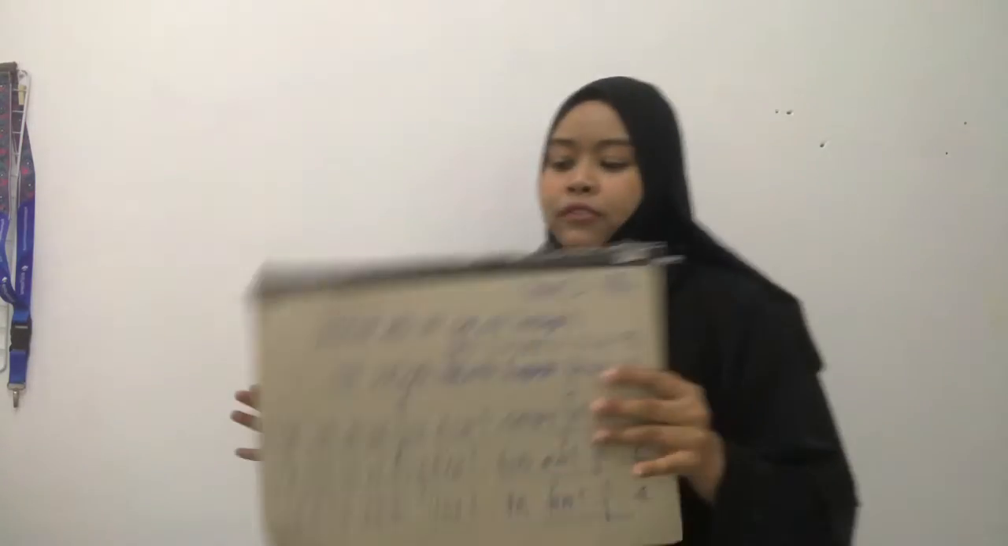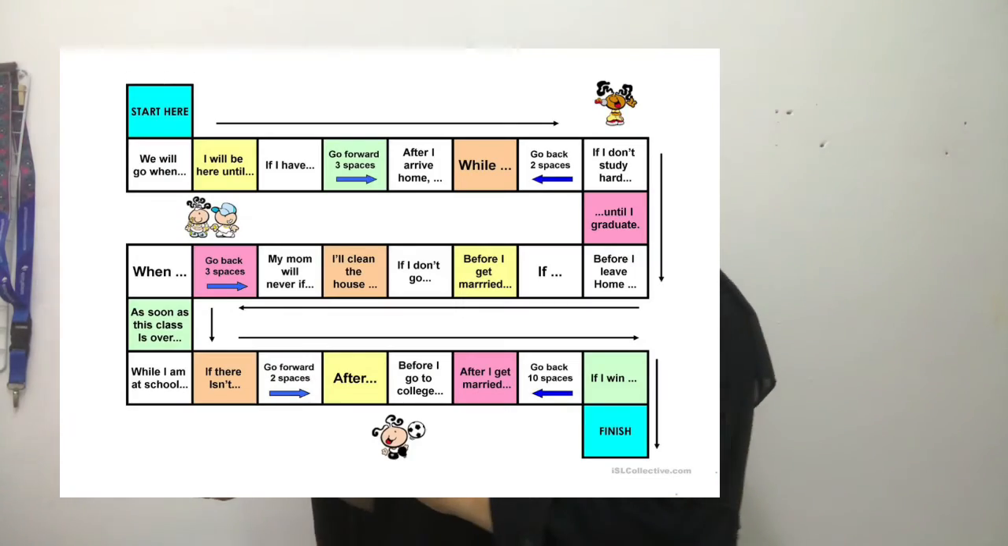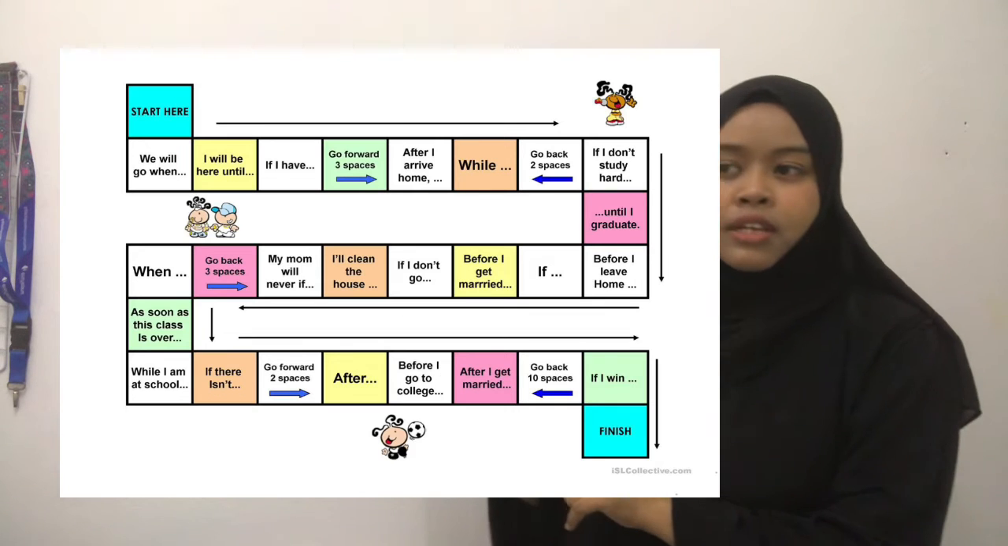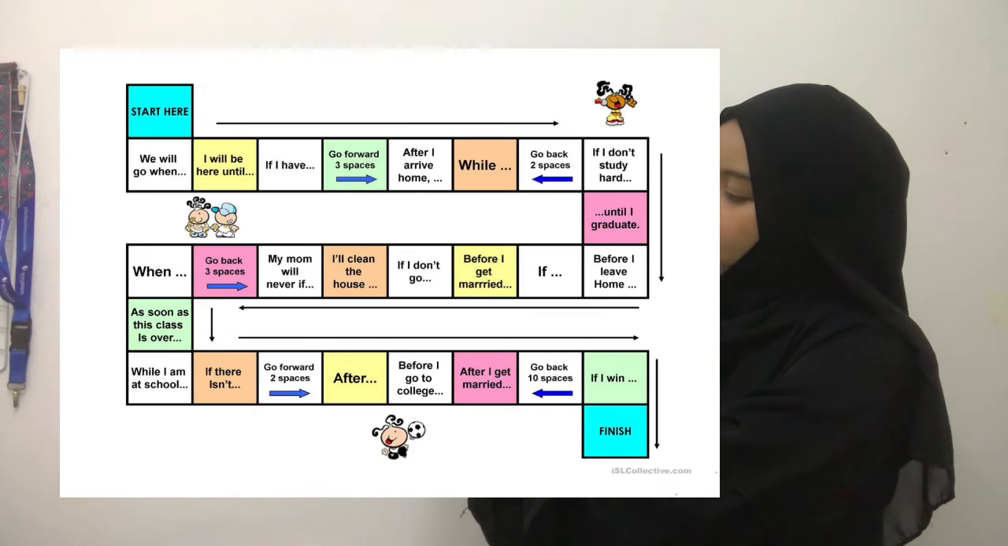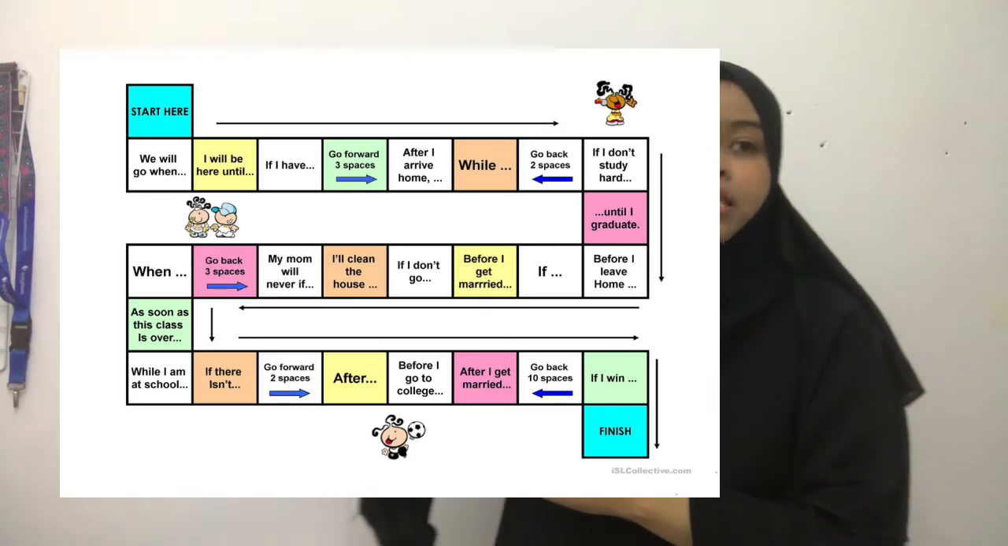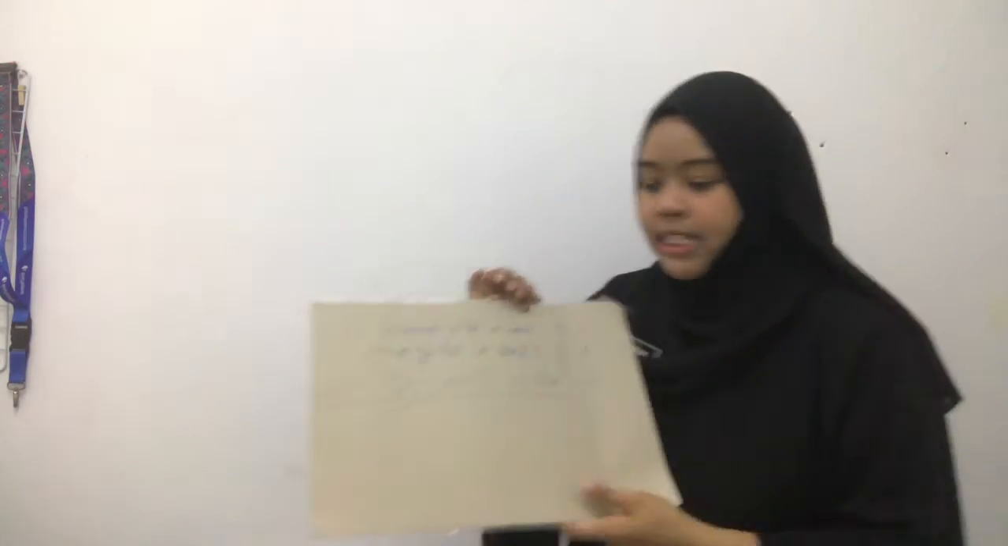Have you ever played board games before? Yes, you roll the dice and move your pieces. That is the general rule. But for this board game, it is related to the first conditional that we have learned. Inside all of these squares is a sentence that you need to complete. I'll show you an example.